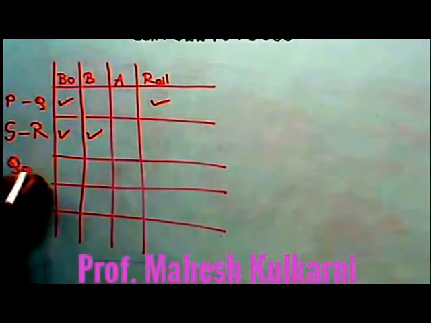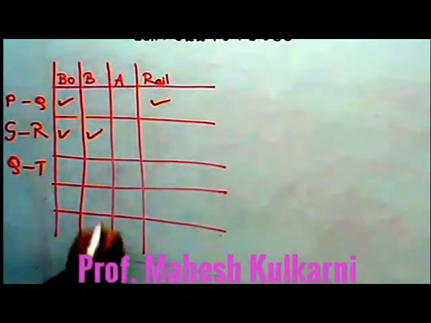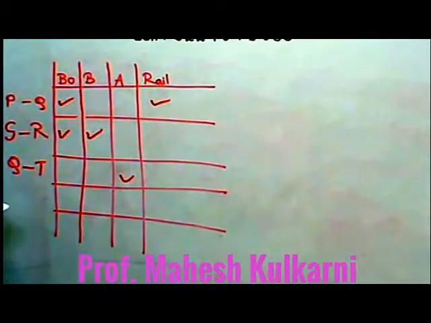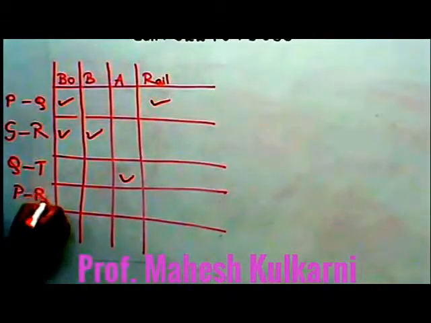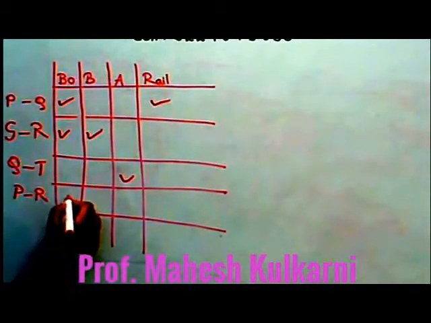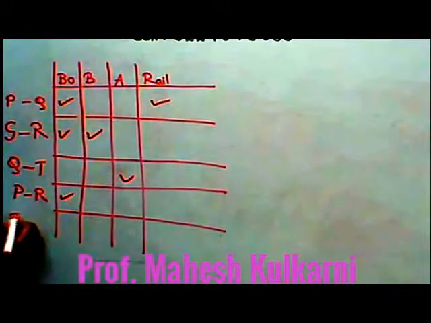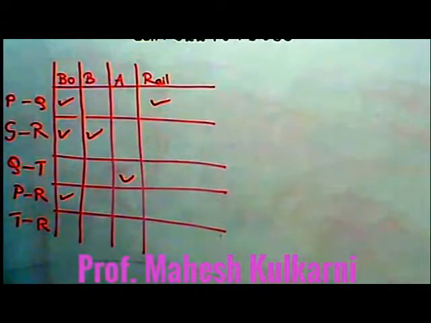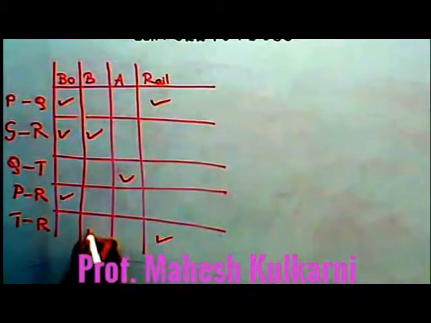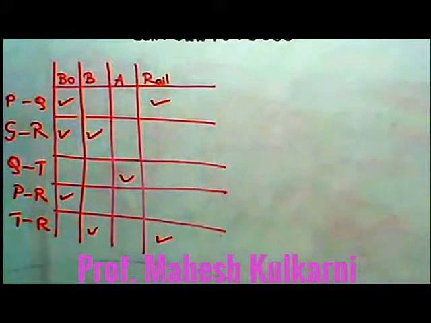Q and T, they are connected by air only. P and R, they are connected by boat only. T and R, they are connected by rail and bus. This way we are making a table first, so we have a clear-cut idea of what modes of transport are available, and now we are discussing question number 41.